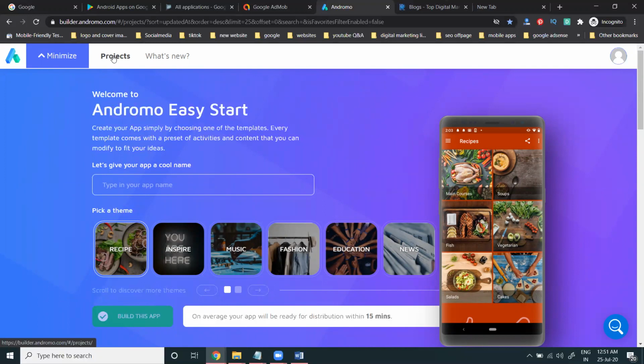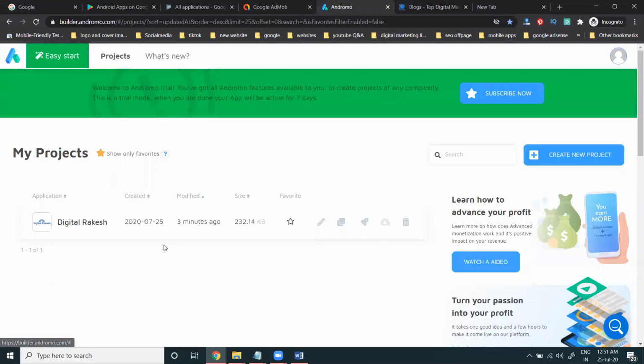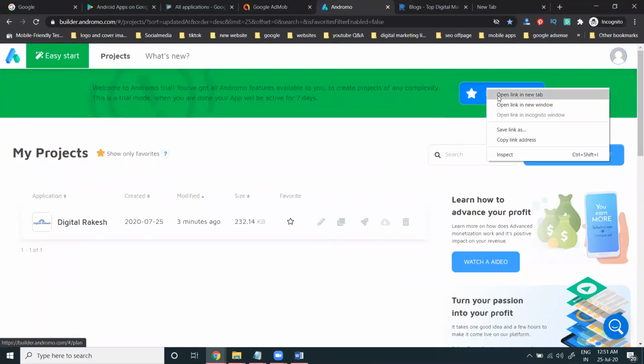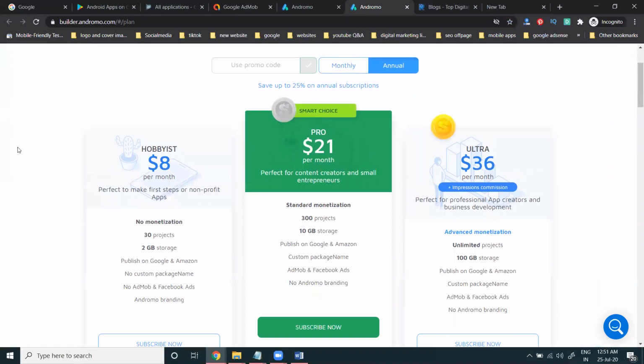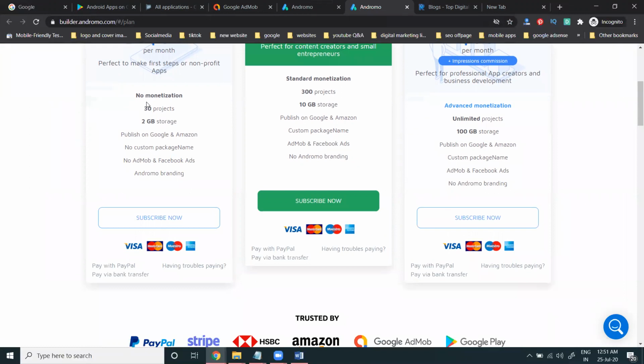If you need unlimited builds, go for the unlimited option. The subscribe option will be given for billing purposes. So go with the plan, monthly or annually. Annual will be $8 per month, $21, $36. Monthly wise, $10, 28, 48. This option will be given in the particular position.